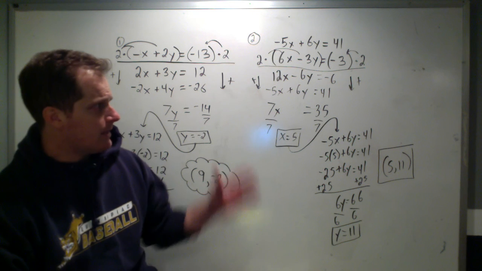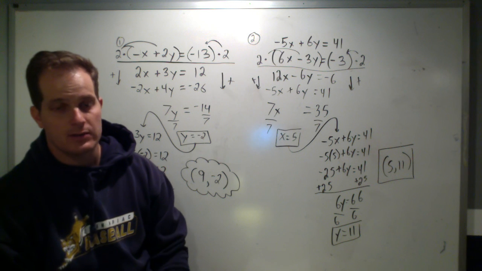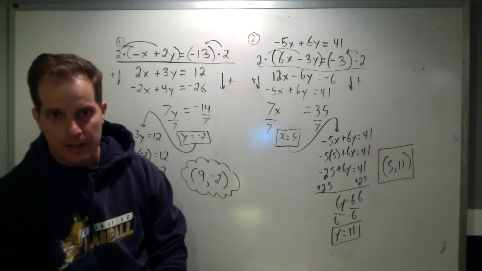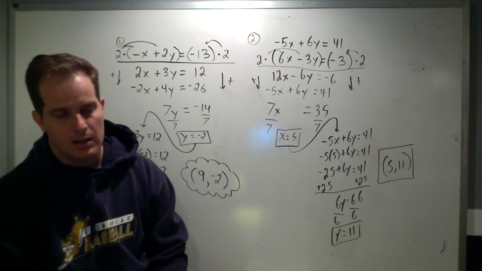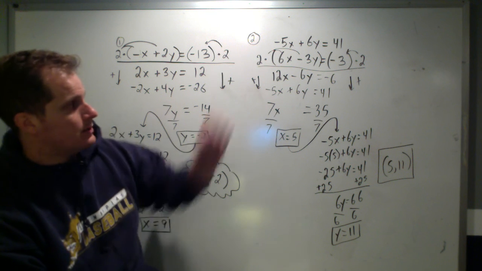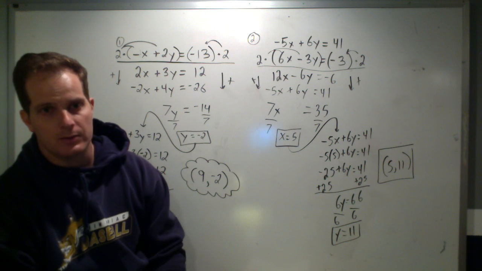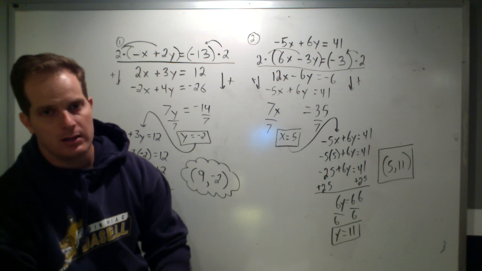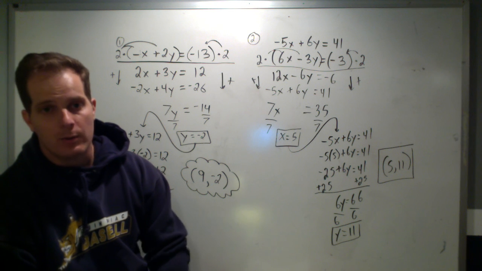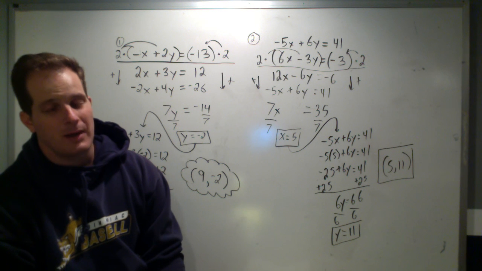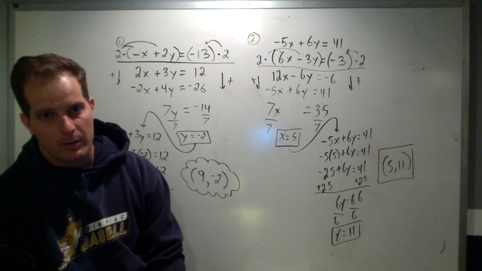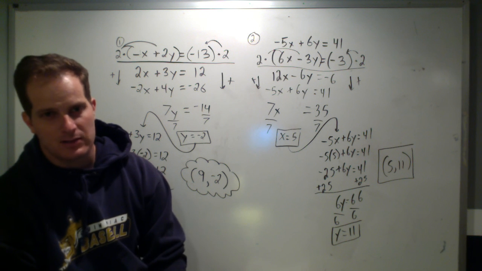I hope this video kind of helps. Again, these are the systems when solving using elimination that you're going to have to manipulate the equation a little bit. There are times you have to multiply or transform both equations. Other times, they're a little bit easier where you want to try to isolate one of the variables, one being negative, one being positive, and try to work with it. But there's no one right way to find the solution, but there are some more efficient strategies. My key is try to multiply by a whole number integer. Try not to multiply by a fraction, which is the same thing as dividing. You might find yourself getting a little bit screwed up.